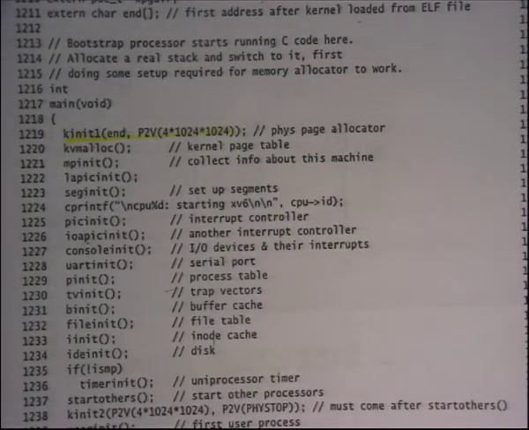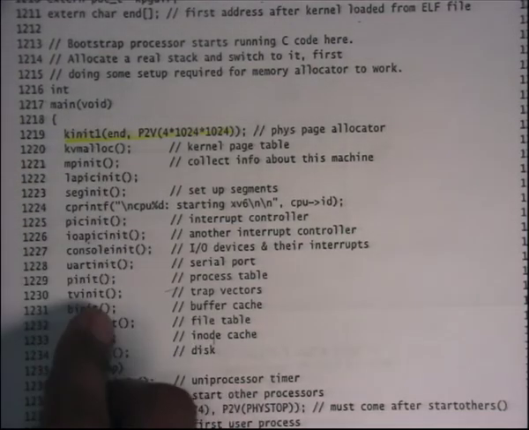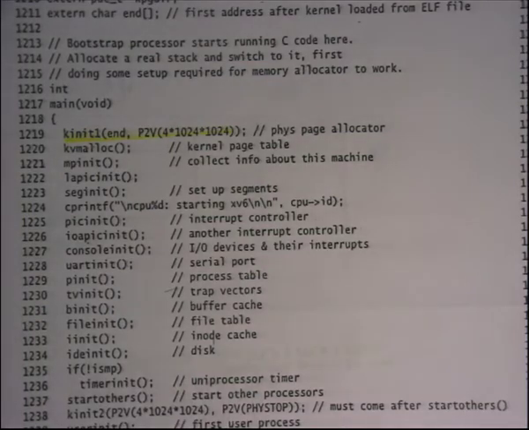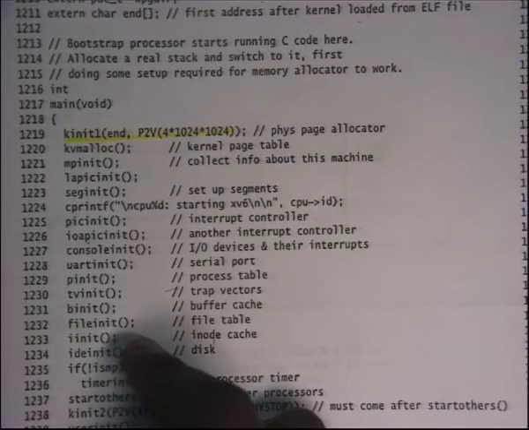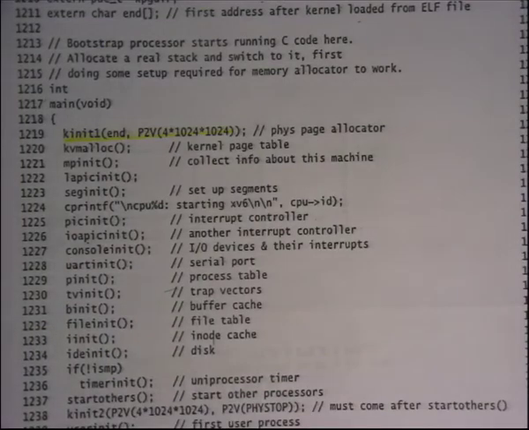That's what kinit1 is going to do, and at this point you have some free list so that you can satisfy some kalloc requests, and so kvmalloc and all the functions here are going to use the space which is within the 4 MB. So notice that all these functions are going to be using only the heap which is lower than 4 MB. All the space above 4 MB in the physical address space is not being used at all at this point.